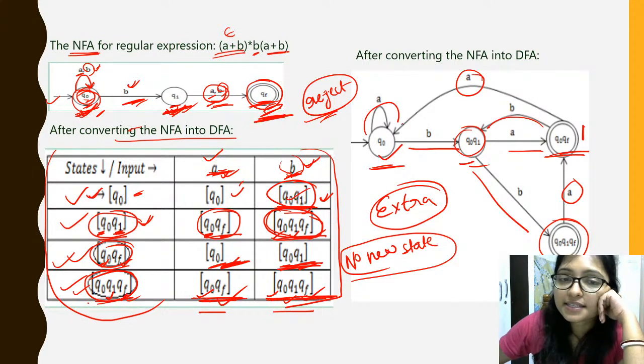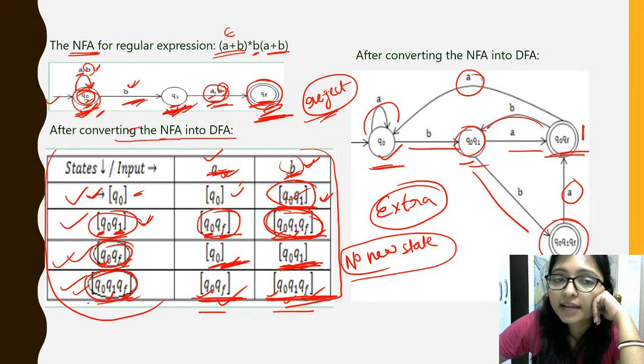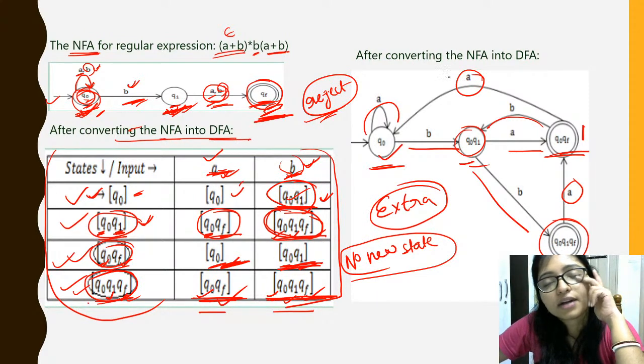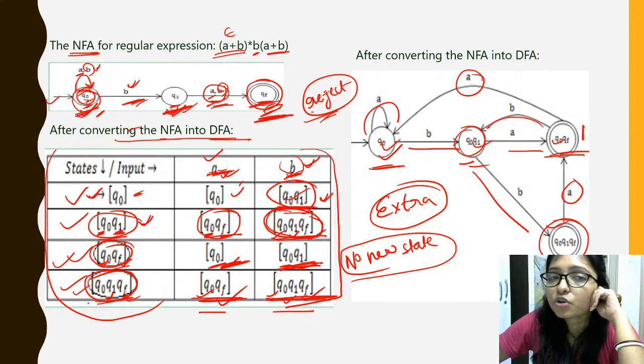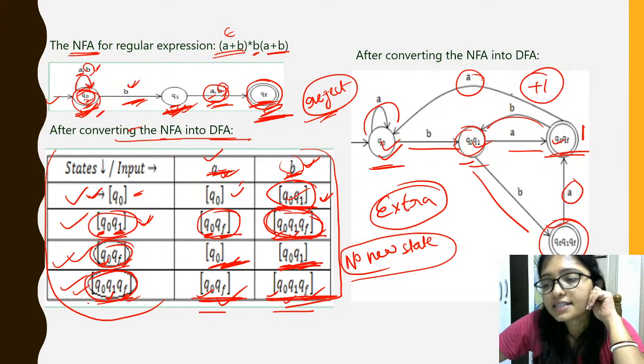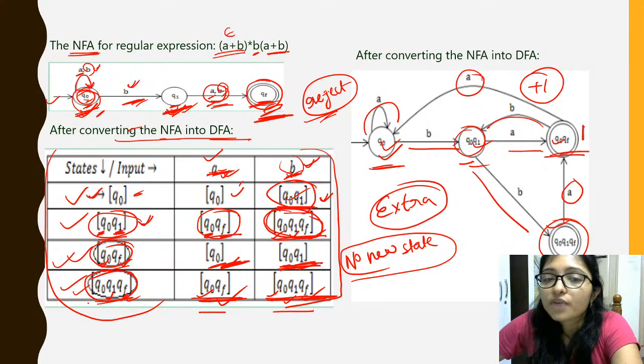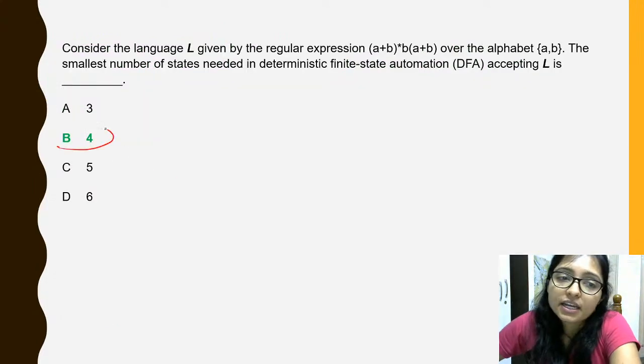So this is the process how to draw NFA into DFA. Okay, NFA to DFA you have to convert like this. So here are 1, 2, 3, 4, right? 4 states are there. So you can see plus 1 extra state is there. So how many states are required? 4 states are required. Okay.